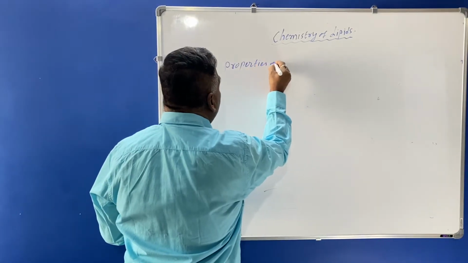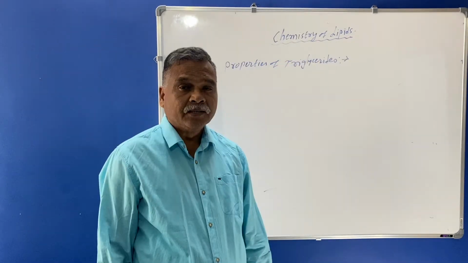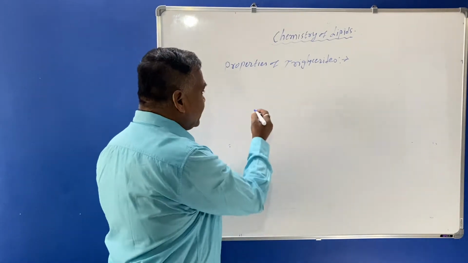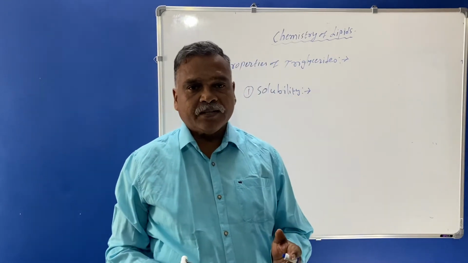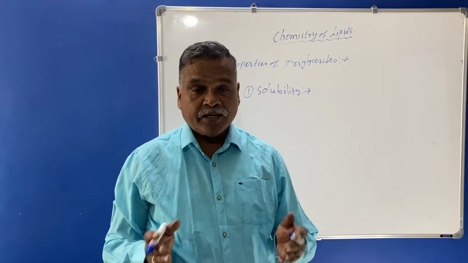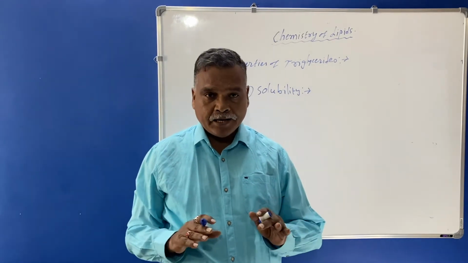Properties of triglycerides. The first property of triglyceride or triglycerol is solubility. In the definition of lipid, we have seen that lipids are insoluble in water and soluble in organic solvents like chloroform, ether and benzene.